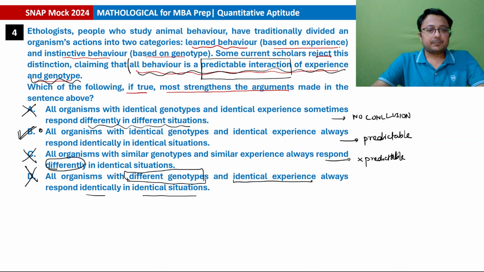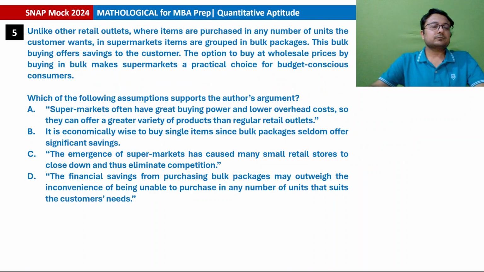Okay. Next question. Unlike other retail outlets where items are purchased in any number of units that customers want, in supermarkets items are grouped in bulk packages. भाई तुम शॉप पे जाओगे, एक नॉर्मल शॉप पे, तो वहां पे तुम्हें एक मैगी का पैकेट चाहिए मिल जाएगा, ठीक है, 4 नूडल के पैकेट चाहिए मिल जाएगा, जितना तुम चाहते हो. But in a supermarket there might be a possibility that you have to purchase in bulk. There will be 12 packets, 10 packets etcetera. So bulk packaging will be there and you will get it at cheaper rates.